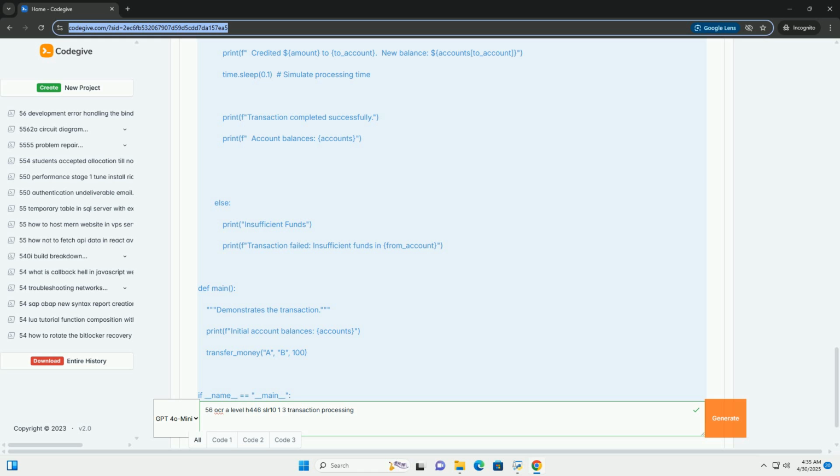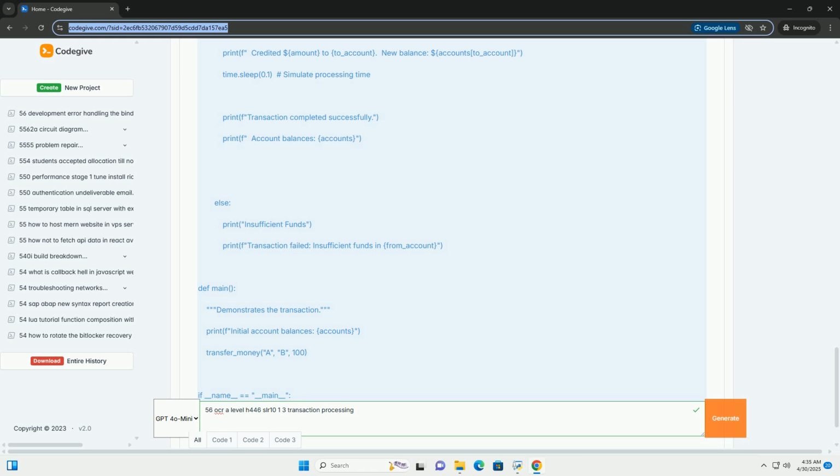Shared locks, read locks. Multiple transactions can hold a shared lock on the same data item simultaneously for reading. Exclusive locks, write locks. Only one transaction can hold an exclusive lock on a data item. This prevents other transactions from reading or writing the data while it's being modified. Deadlock, a situation where two or more transactions are blocked indefinitely, waiting for each other to release the locks that they need.